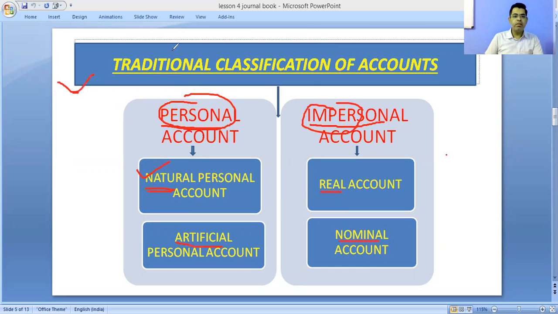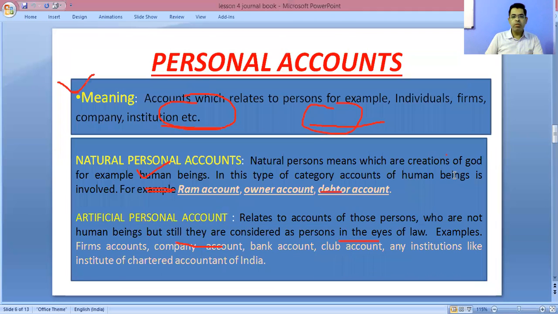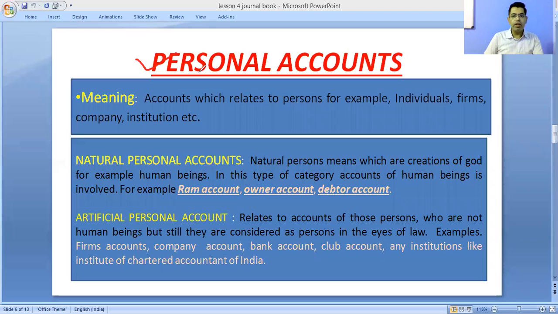One by one, we will discuss them. First, we are going to discuss personal accounts. Now, what are personal accounts? The accounts which are related to persons. These are accounts which are opened under the name of persons. They can be opened for any individual, any firm, any company, any institution. Now there are two types of accounts: first is natural and second is artificial.